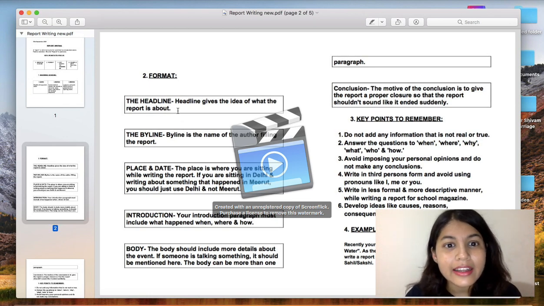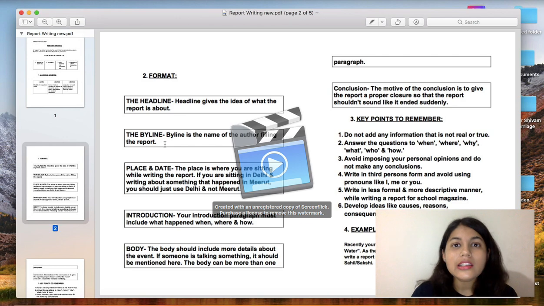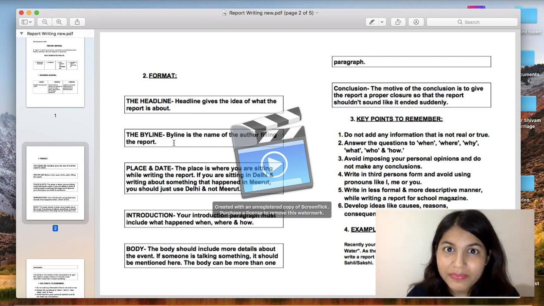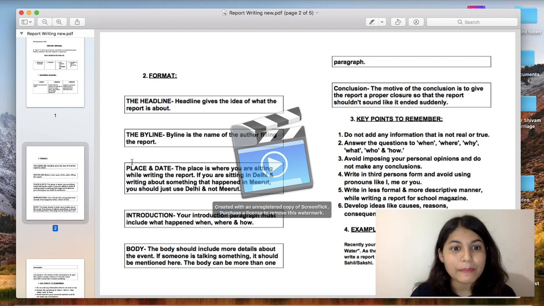Now, let's see the format. First is the headline. Headline gives the idea of what the report is about. So headline should be written in 3 to 4 words. Second is the byline. Byline is the name of the author filing the report. If it is not given in the question, then you have to write X, Y, Z. Next is place and date. The place is where you are sitting while writing the report.